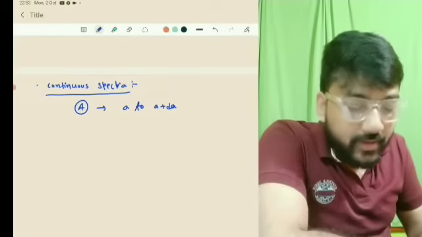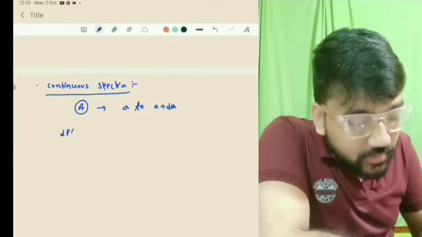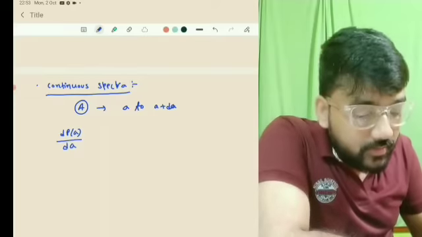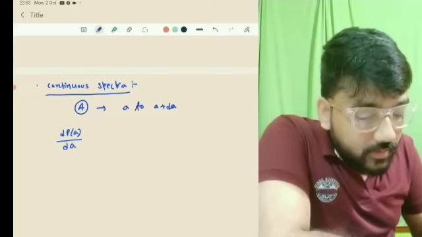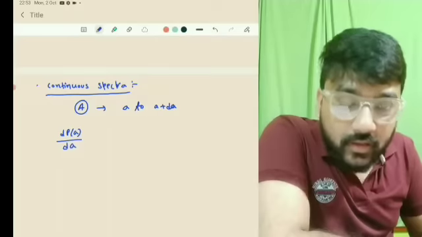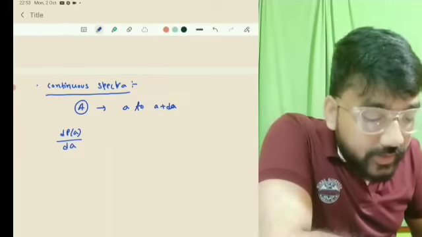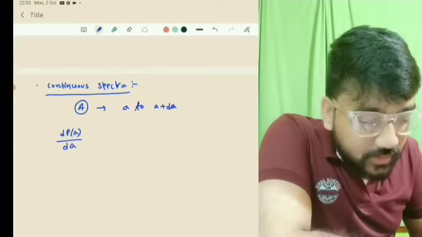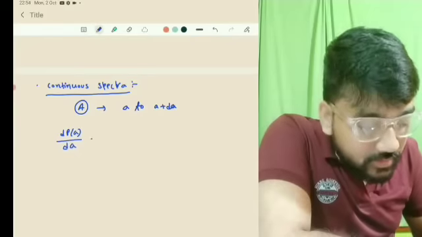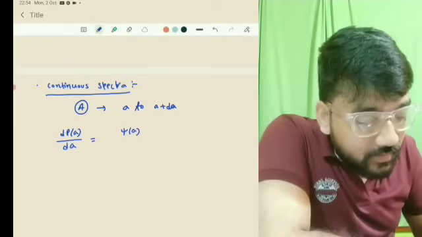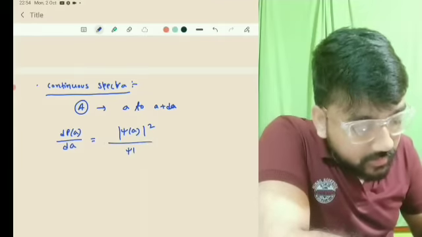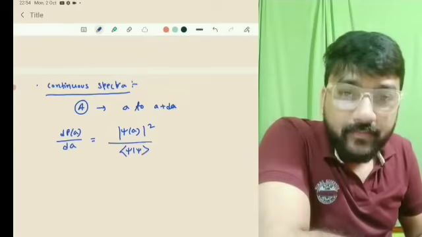So what will be the probability density? That means dP_A upon dA. So that will be the probability density. That is actually the measurement of A, the probability of measurement of A giving a value between a to a plus dA, and in that case the probability density dP_A upon dA is nothing but mod psi_a square divided by psi with psi.